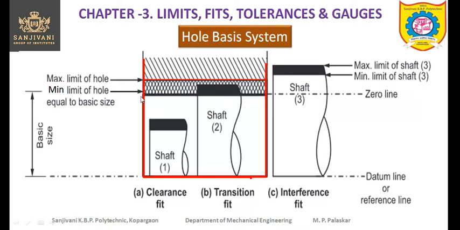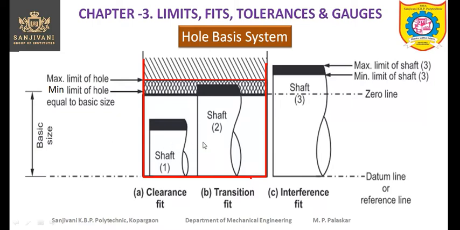This is nothing but the hole, and this is the tolerance zone of the hole. Once again, the fundamental deviation, that is the lower deviation for the hole, is 0 because this line coincides with the 0 line, or this dimension is equal to the basic size. The lowest size of the hole is equal to the basic size. So this is the minimum size of the hole, or the minimum dimension of the hole, and that is equal to the basic size, right?